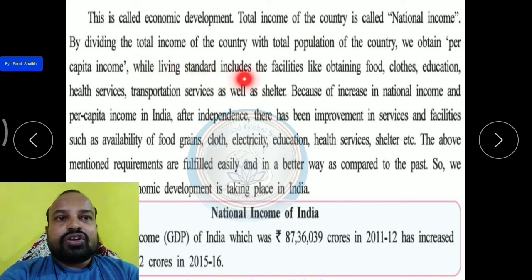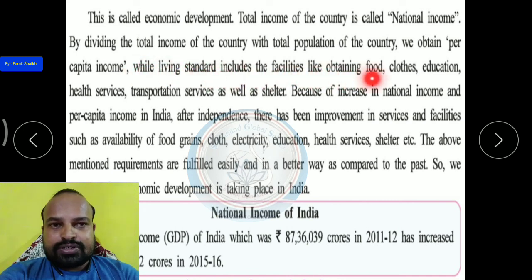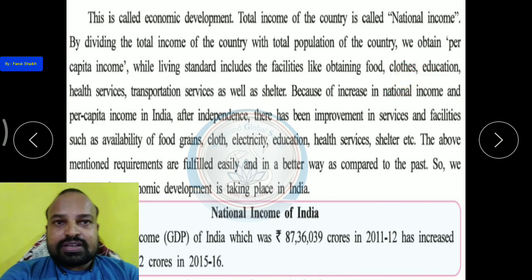While living standard includes facilities like obtaining food, clothes, education, health service, transportation service, as well as shelter. यानी कि लोगों का जीवन स्तर, living standard, it should also be increased, so they can get facilities like food, clothes, education, health service, transportation service, and shelter. Shelter means घर, रहने के लिए जगह.